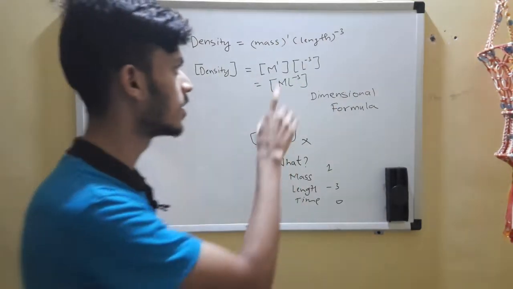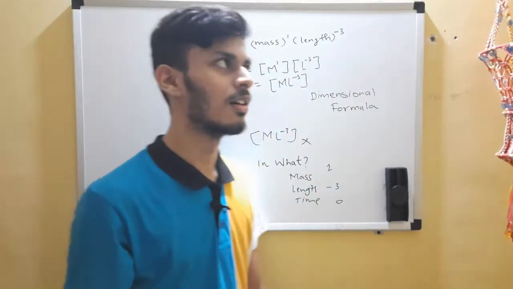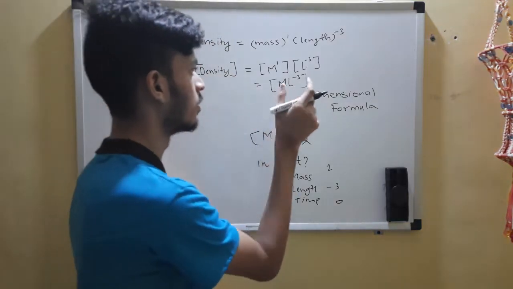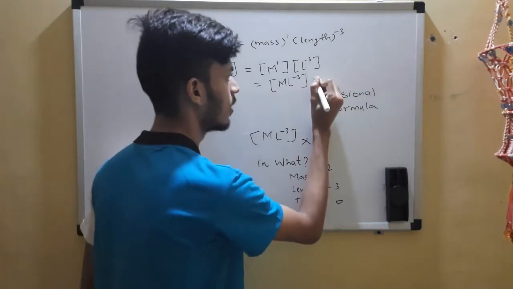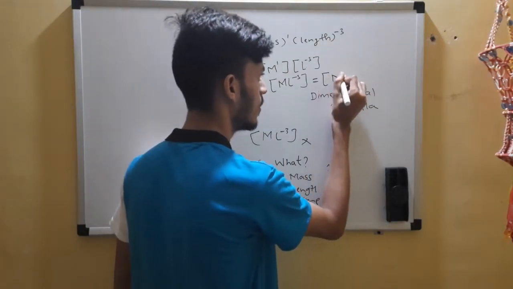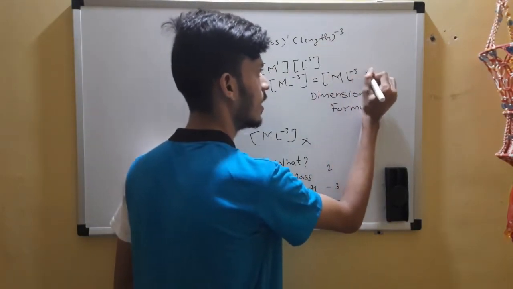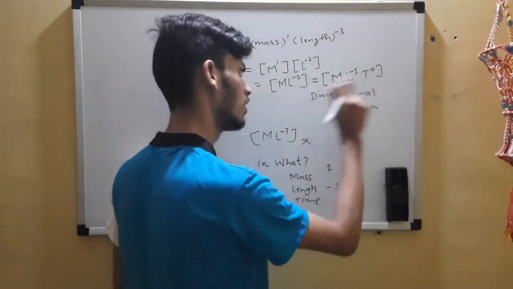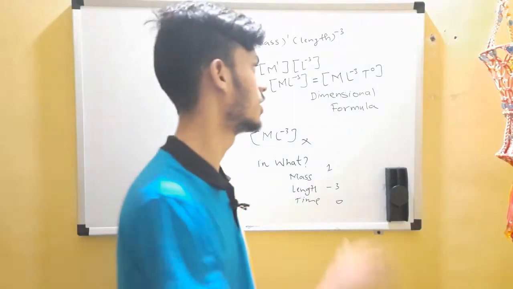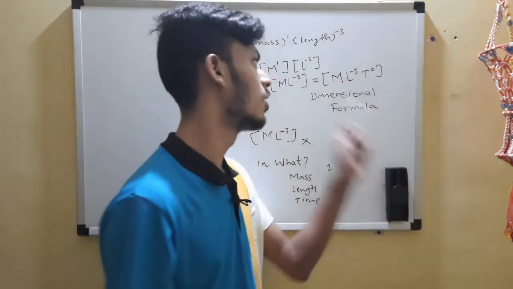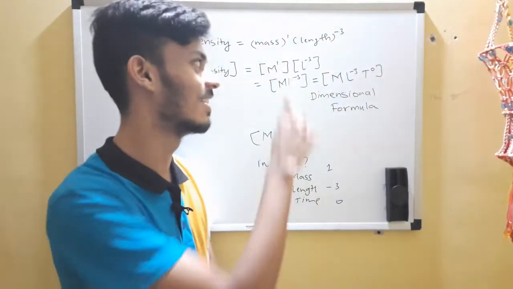We'll be mostly using M, L and T only. Even if some reference books use this constantly, they will also write this as M L raised to minus 3 and T raised to 0. They maintain this practice everywhere, so whatever your choice, you can write it this way, or you can also write all 7 raised to 0.